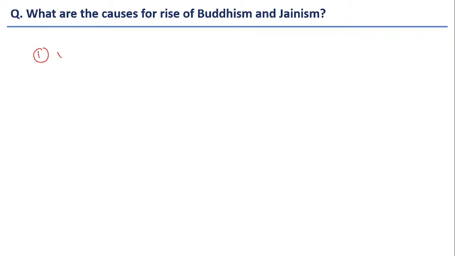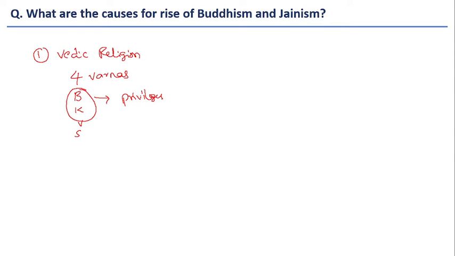Here if you see the Vedic religion categorized society into four varnas: Brahmanas, Kshatriya, Vaishya and Shudra. Among these four varnas, Brahmanas and Kshatriyas occupied more privileges in the society. They need not pay the taxes, but the tax burden was paid by Vaishyas and Sudras. That is why there is a kind of tension within the society. So privileges were there, taxes are not to be paid by the upper varnas. This created tension in the society.